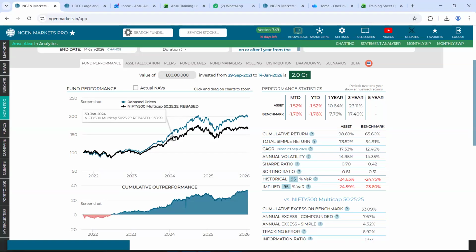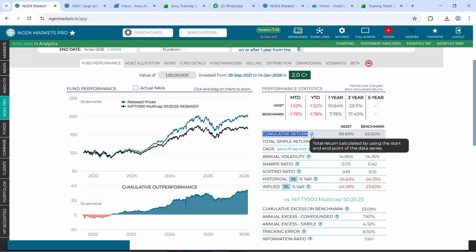Next to that, you can also see certain statistical data for the same. For example, the cumulative return, which is the absolute or rather the point to point return from the start date till the end date. How have the returns changed? You can see for the fund, it is to an extent of 98.6%, while for the benchmark, it is to an extent of 65.6%.